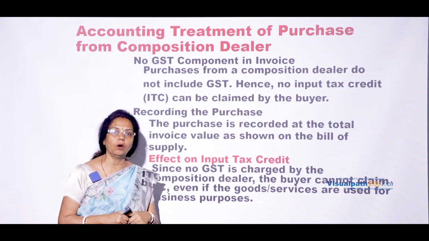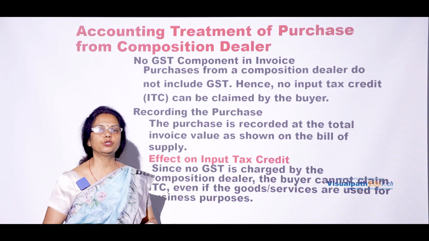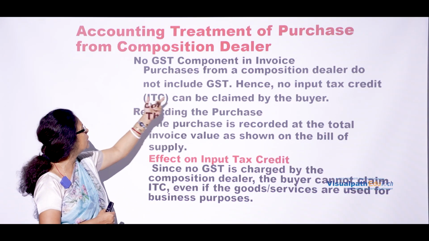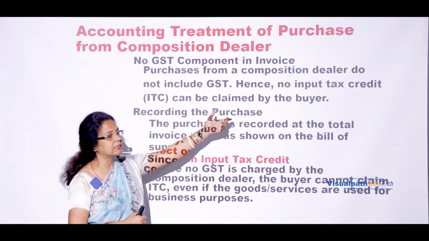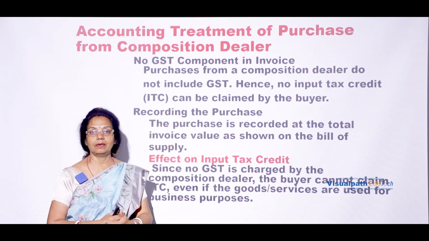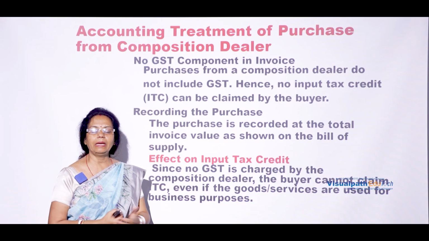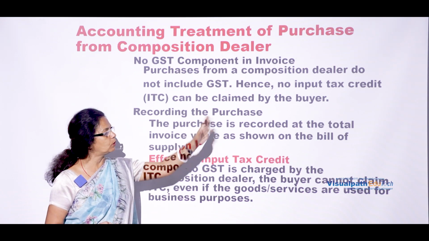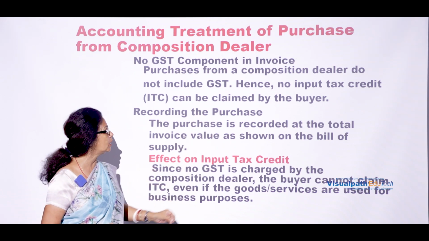When we prepare the accounting, no GST should be involved. Purchases from a composition dealer do not include GST, hence no input tax credit can be claimed by the buyer. So the buyer cannot claim anything. That is why no input tax credit.